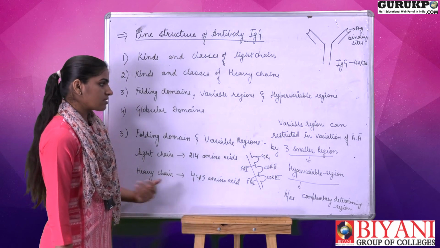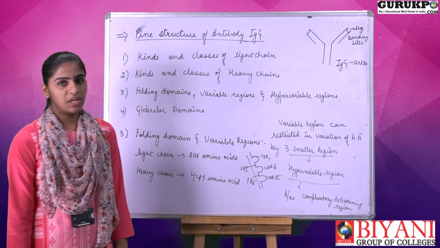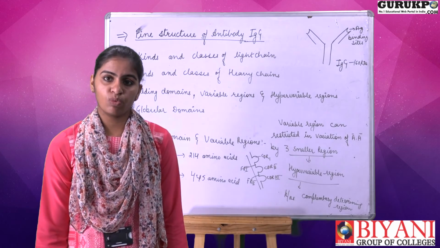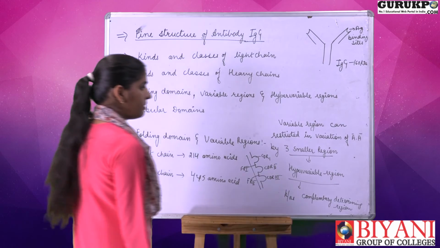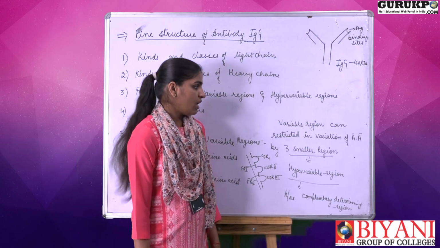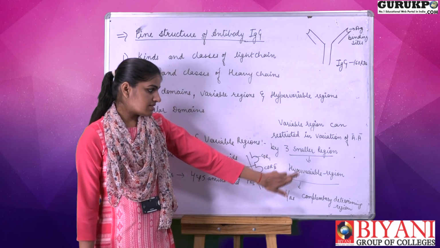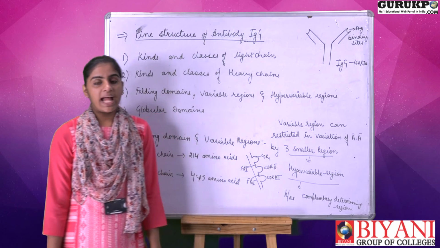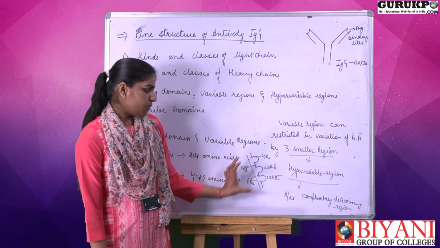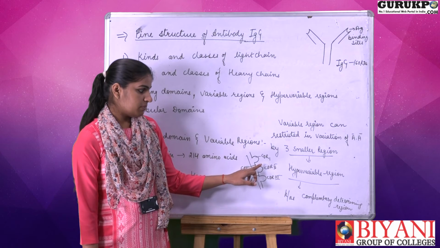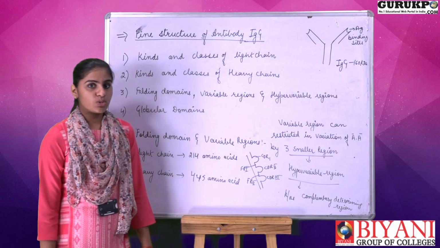When we discuss amino acid variation further, there is a variation in the amino acid sequence. It may be 214 or 213 for the light chain, but the variation in the variable region is restricted to 3 smaller regions. These regions are known as the hypervariable regions, or complementary determining regions. The variable region has 3 complementary determining regions, denominated as CDR1, CDR2 and CDR3.